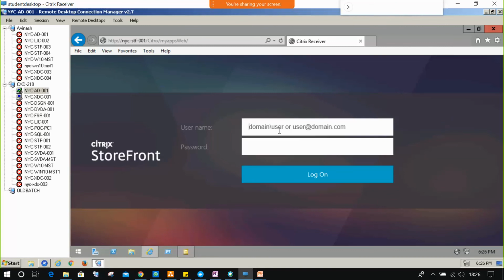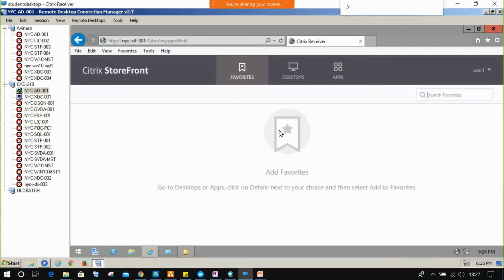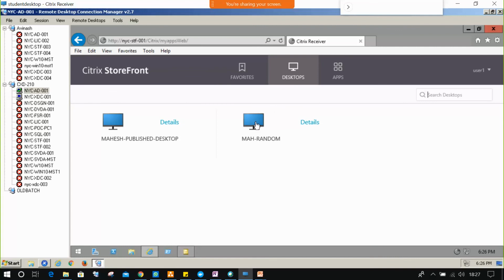Now I will be logging in with user 1, workspace lab /user1. Password is welcome @123. So now go to desktop. So MAH random is visible now. Just click on it.